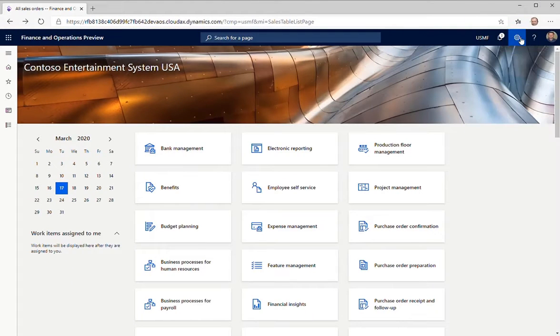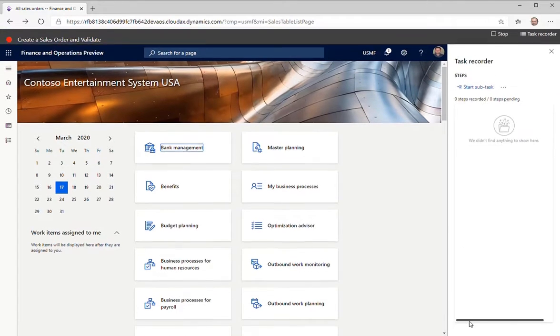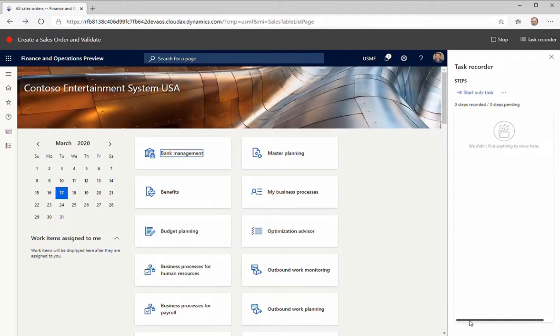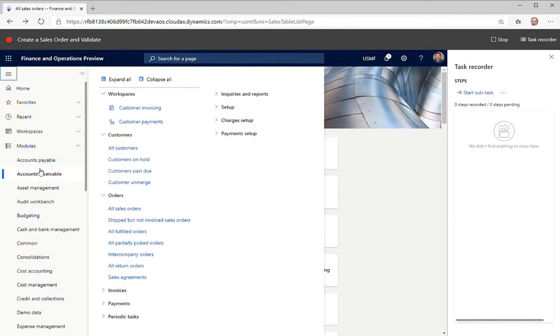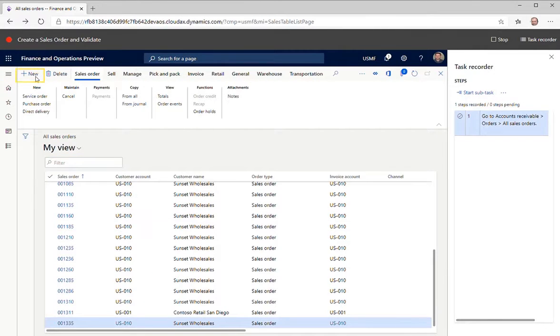To get started, open the Task Recorder pane. Let's record a test case that creates and confirms a sales order. Enter a name for the test case, and then click Start. The recording starts now. Go to the Sales Orders page. Then click New to create a new sales order.